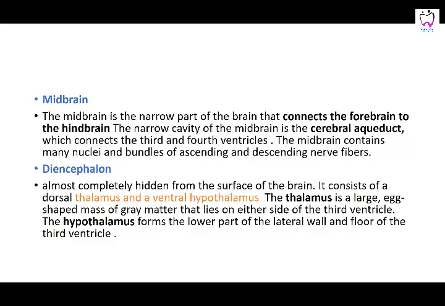The diencephalon is the part which is hidden between the cerebral hemispheres, and it contains a dorsal thalamus and a ventral hypothalamus. The thalamus is a large egg-shaped mass of gray matter that lies on either side of the third ventricle. That is the thalamus, and the hypothalamus is the lower part of the lateral wall of the third ventricle. So the diencephalon is basically these thalami group.